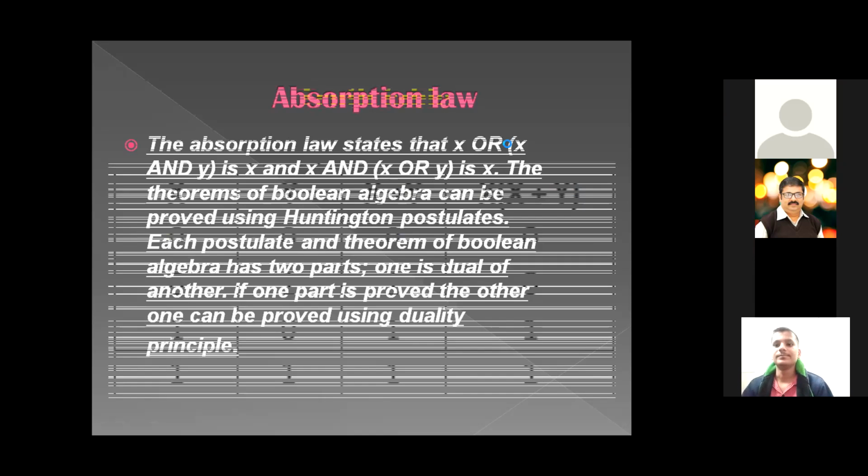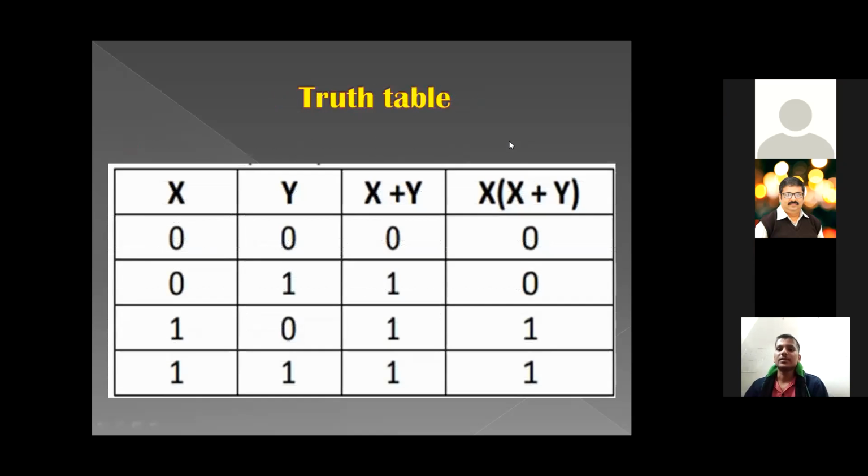Next slide. So this can also be proved via truth tables, as we have done for the associative property and the distributive one. Here also we have two variables x and y, and after that we took the addition of the variables x and y. After that, the result x in bracket x plus y.